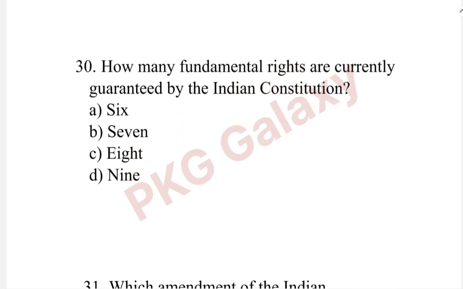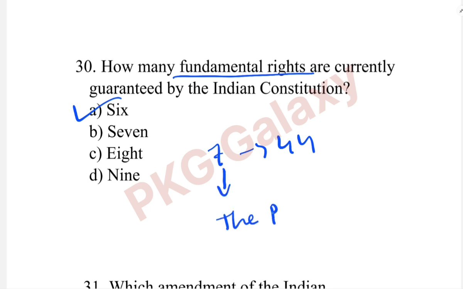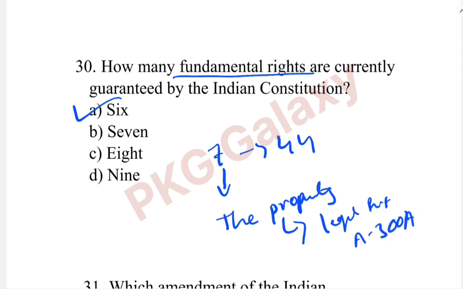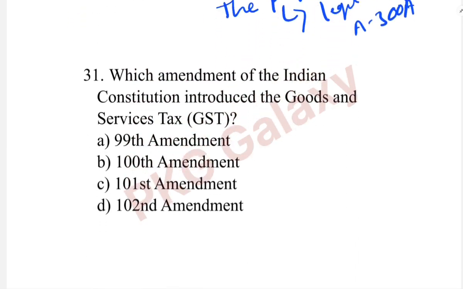Next question. How many fundamental rights are currently guaranteed by the Indian Constitution? The correct answer is option A, 6. In original Constitution we had 7 fundamental rights. Later, through the 44th Amendment, the right to property has been removed from the Constitution. Later it is made as legal right under the Article 300A. Okay, next question.